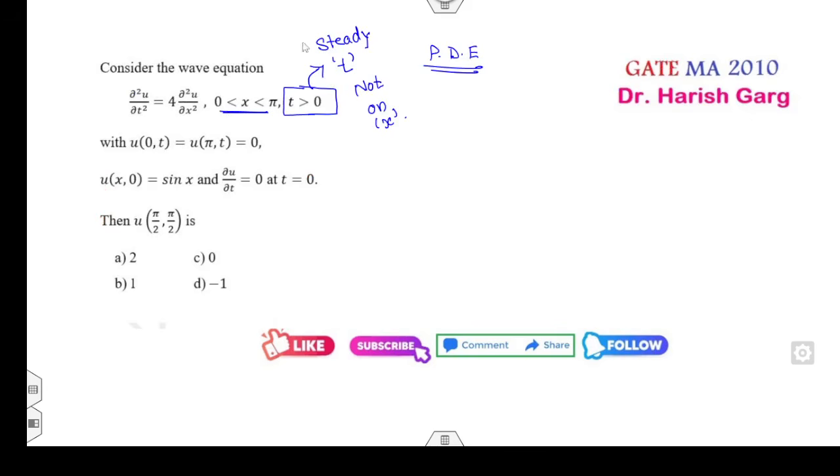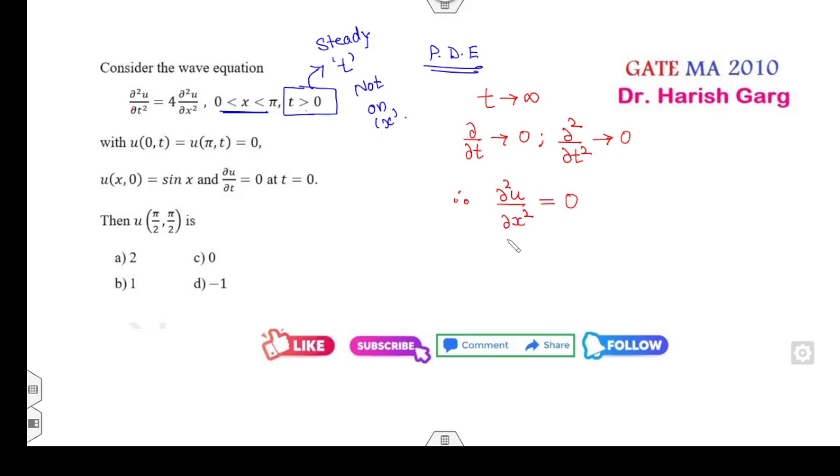Okay, look at this one. Now it's a PDE, so can you apply the steady state solution? If you take t approaches infinity, it means del upon del t goes to 0, del square upon del t square goes to 0. So your equation becomes del square u divided by del x square equals 0.